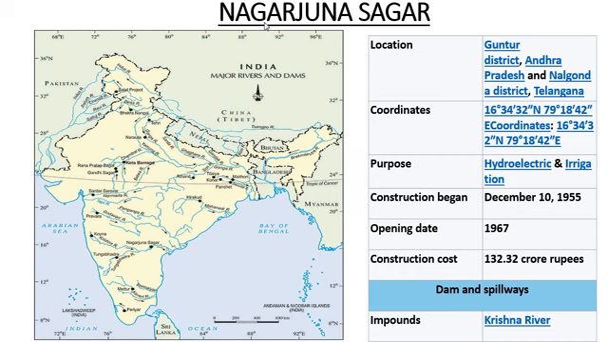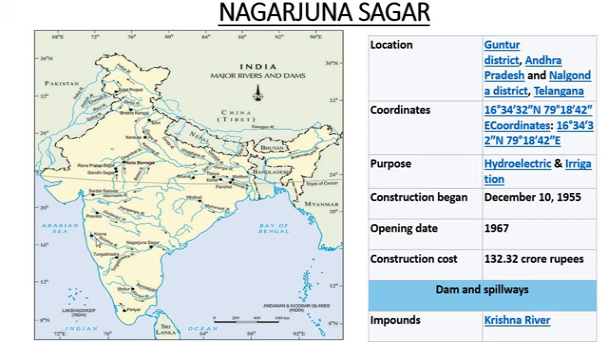Nagarjun Sagar. First we will see the location. Here it is given Guntur district, Andhra Pradesh, and Nalgonda district, Telangana. Means in both the states Andhra Pradesh and Telangana is the location of this Nagarjun Sagar Dam. The name of the river is Krishna.